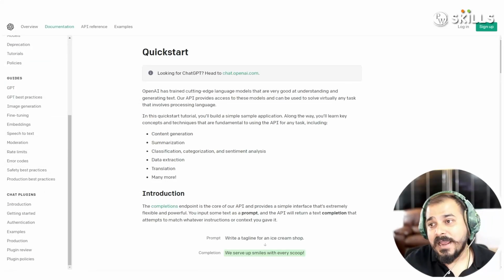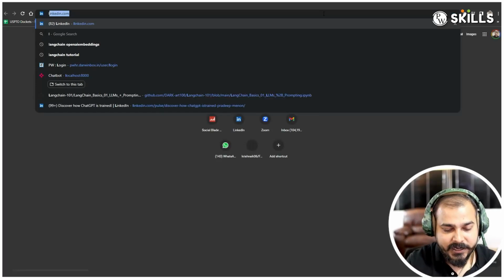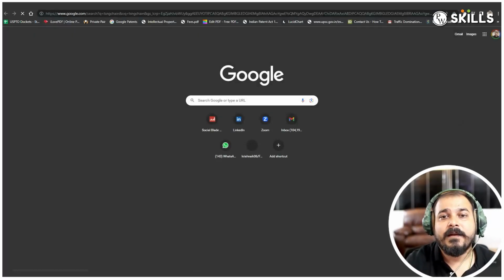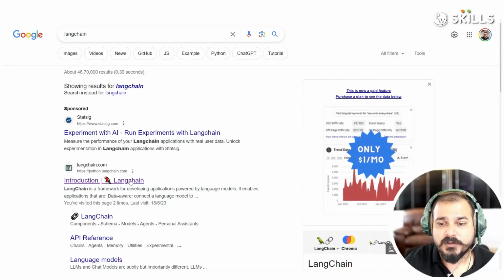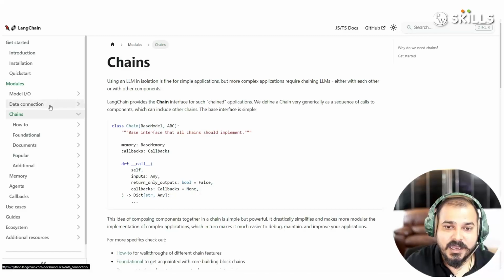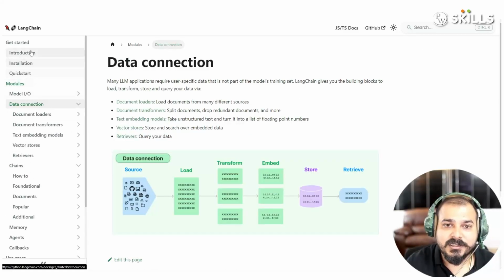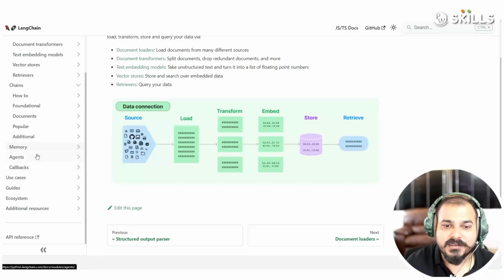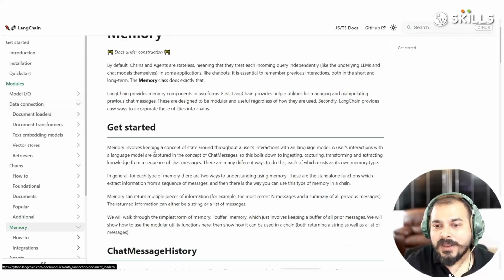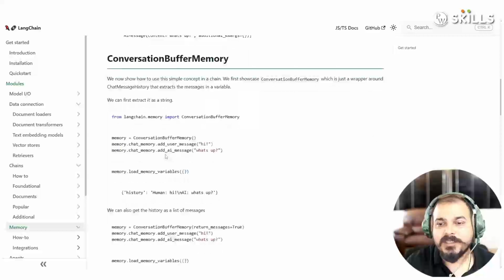There are also some libraries, and I will create a dedicated playlist for them. So if I search for LangChain, here you'll be able to see LangChain. In LangChain you also have separate topics regarding the entire prompt engineering. Here you'll be able to see chains, data connection, memory, and at the end of the day you will be doing prompt engineering in this.